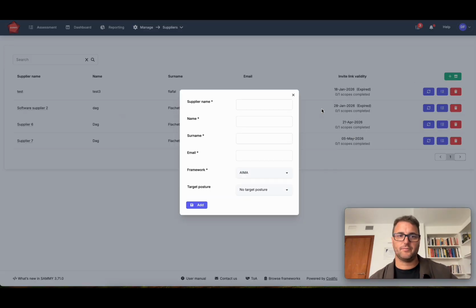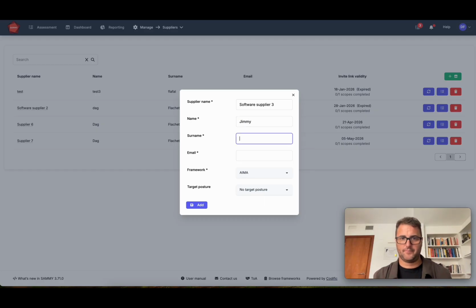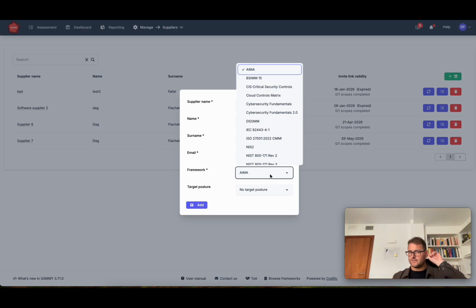So here what I do is I select the supplier's name, let's say software supplier 3. And the contact person is Jimmy Rock and Roll, and his email is jimmy@whatever. And here's the important part.